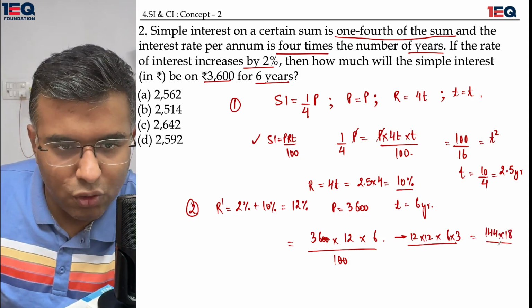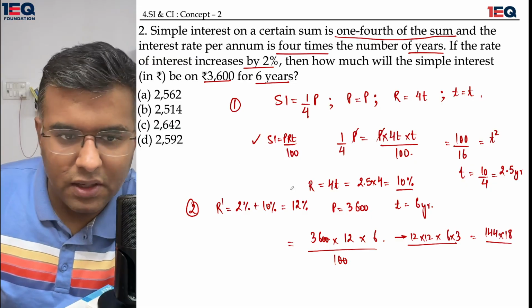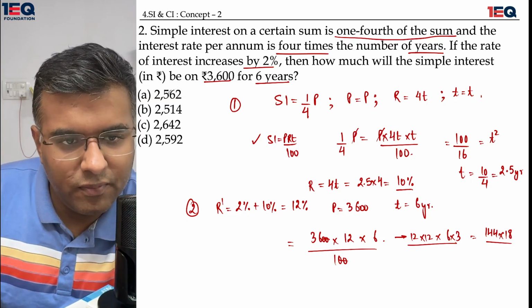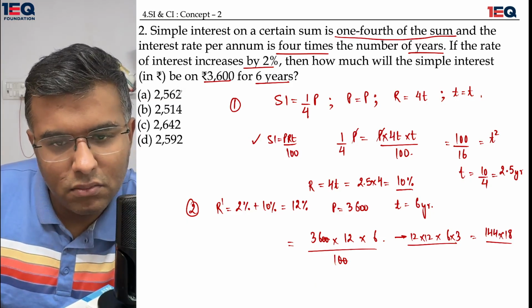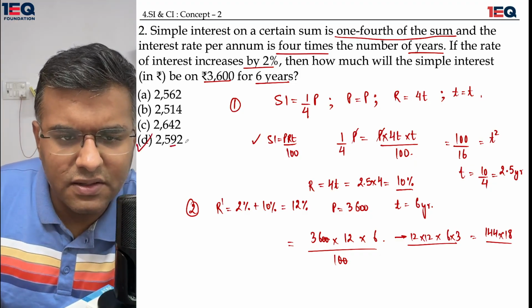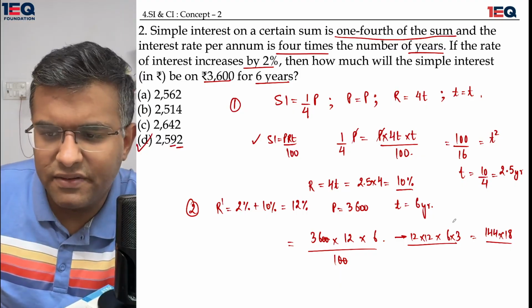So anything with a 2 in the back is going to help me. And also anything which is divisible by 3, by 9 as well. The only number which is divisible by 9 is this one, and there is a 2 at the end as well. So this is definitely my answer.